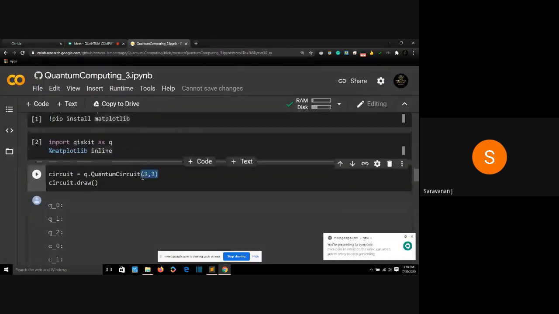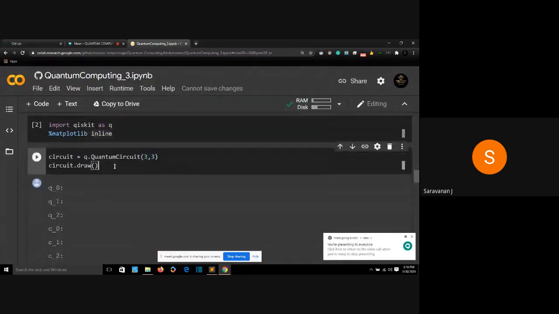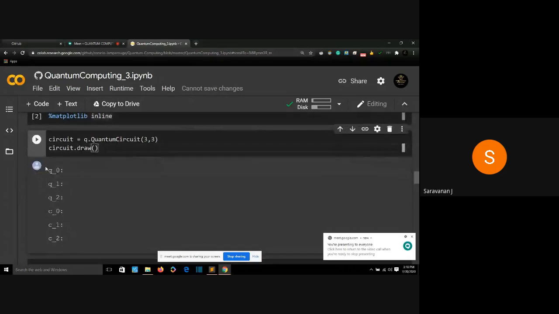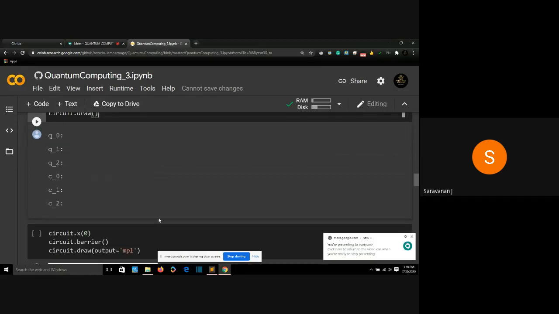And now I'm going to draw my circuit. So as he said, we have 3 qubits, Q0, Q1, Q2, and C0, C1, C2: 3 qubits and 3 classical bits. Great. Now I'm going to apply a NOT gate to my qubit. I told you I need to transfer some information, right? The information I'm going to transfer is my NOT gate.